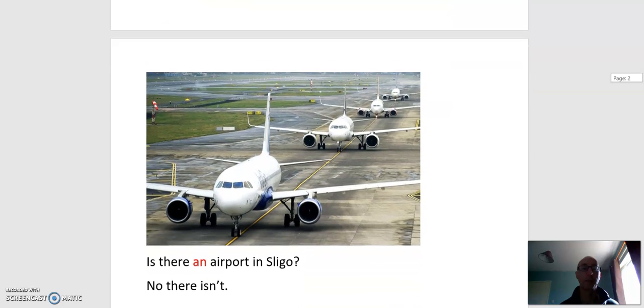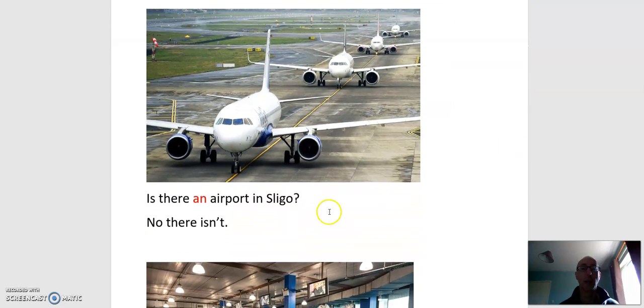Let's look at another example. Is there an airport in Sligo? And the short answer, no, there isn't.